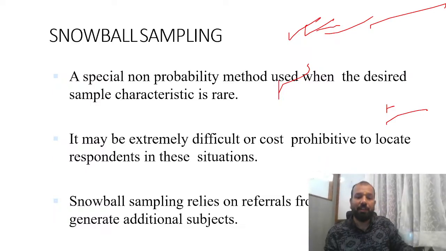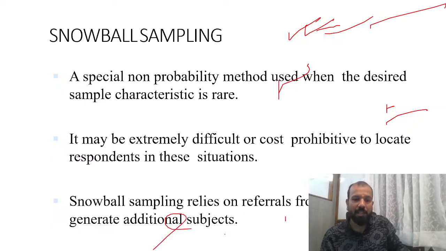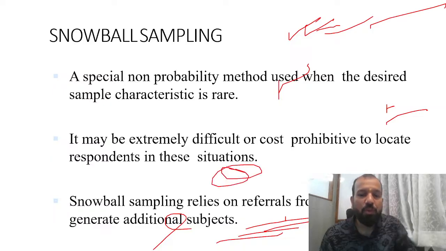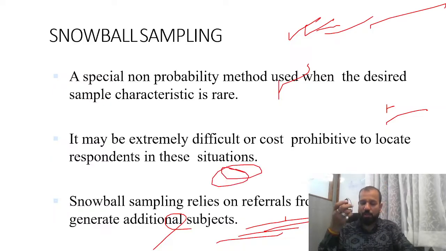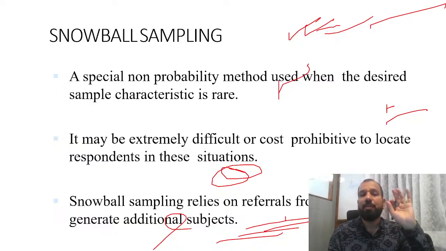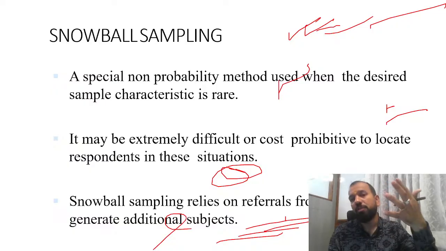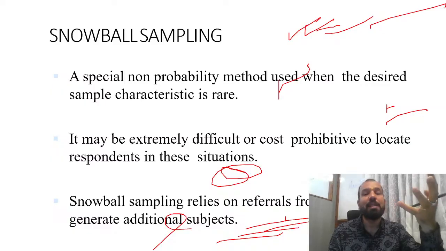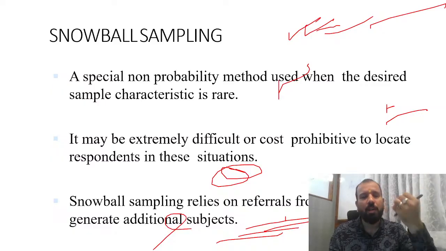Snowball sampling relies on referrals from initial subjects to generate additional subjects. Suppose you are doing research on drug addiction of people who consume drugs on a regular basis and how it impacts their psychology. Suppose you know 10 people who consume drugs, but your sample size is 1,000 or 5,000 people.